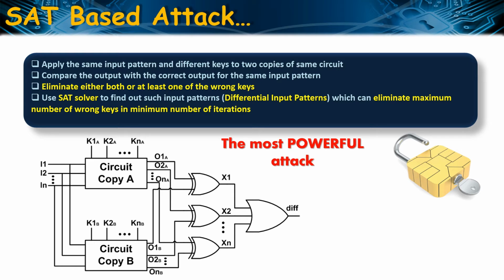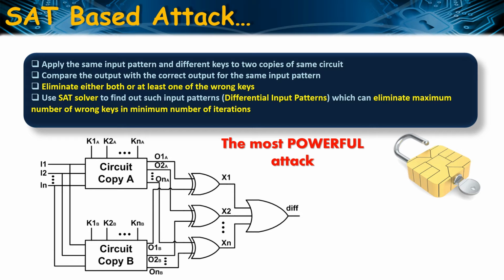SAT attack is the most predominant attack on logic encryption. This attack uses a SAT based algorithm to extract the keys of a logically encrypted combinational circuit. The attack algorithm iteratively searches for a special set of distinguishing input patterns, we call them DIPs, which help to reduce the key search space by eliminating the incorrect keys.